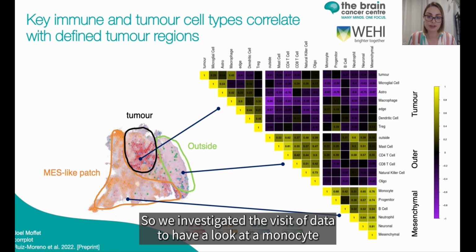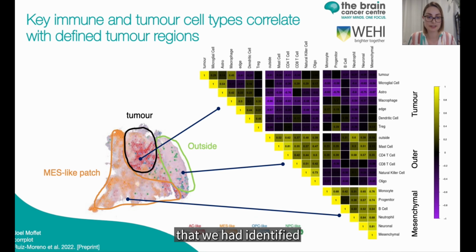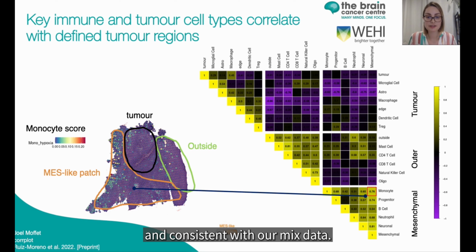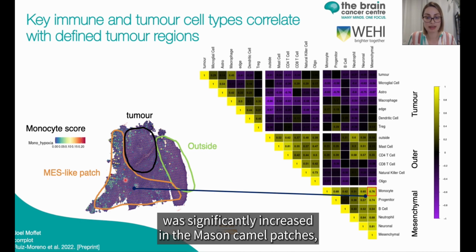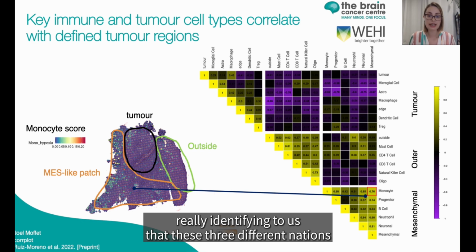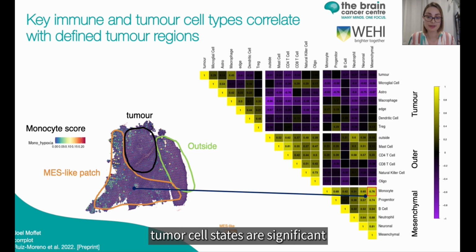So we investigated the Visium data to look at a monocyte cell signature and correlate this with the different niches we'd identified. Consistent with our genomics data, we also found in the Visium that our monocyte score was significantly increased in the mesenchymal patches, really showing us that these 3 different niches and correlations between immune and tumor cell states are significant and can be more widely identified.